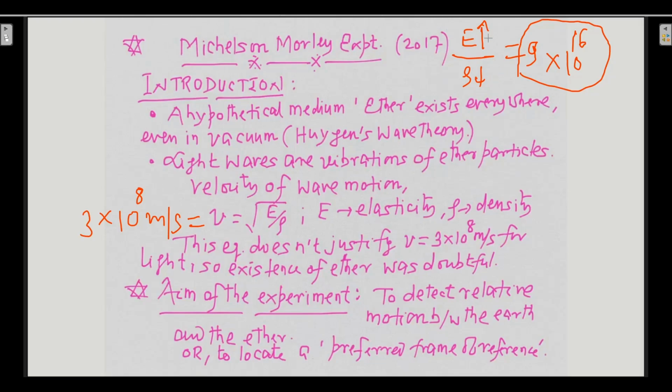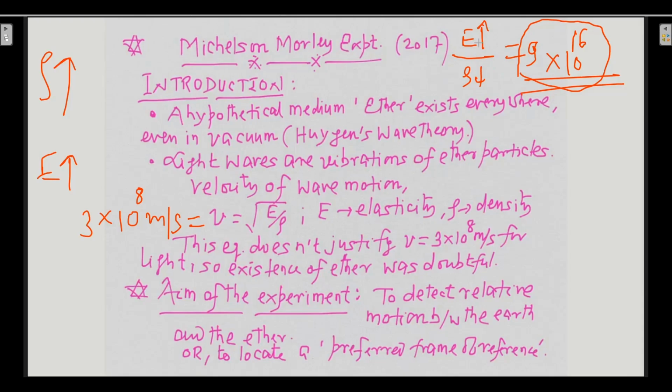If you increase the numerator, the quantity increases. If you lower the denominator, the quantity increases. But for such a huge ratio, if we say that rho is very low and elasticity is very high, such a combination is not possible, because you know that as the density of a material increases, its elasticity also increases. More dense media are more elastic. So when density increases, elasticity also increases.